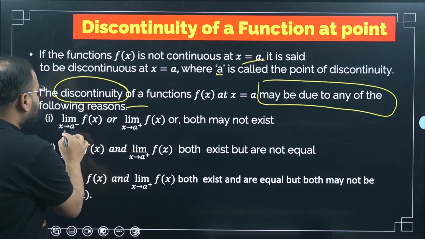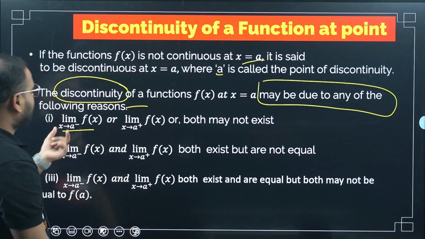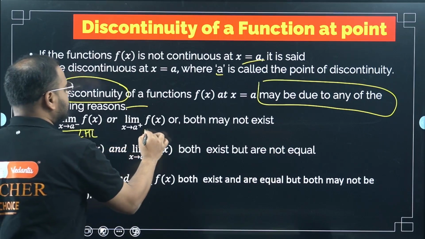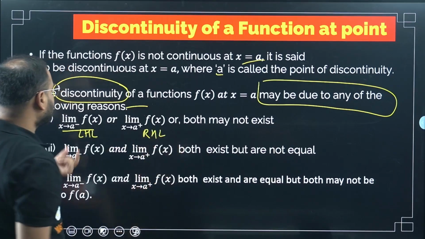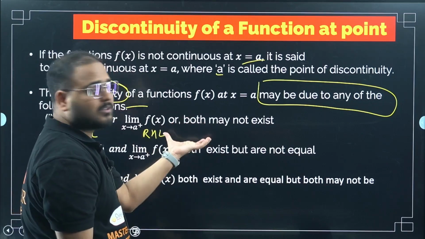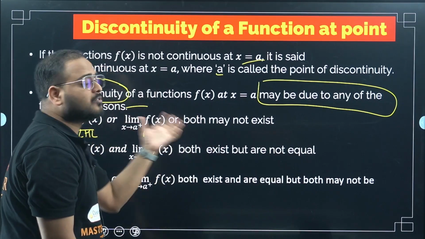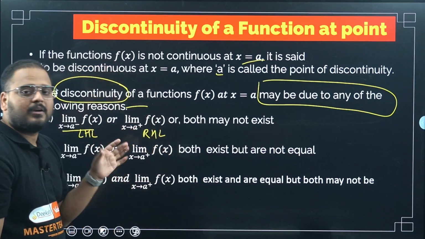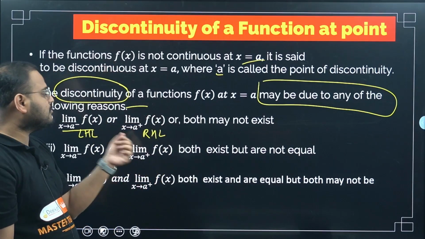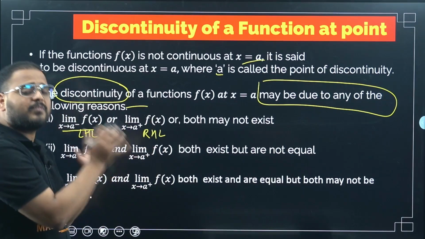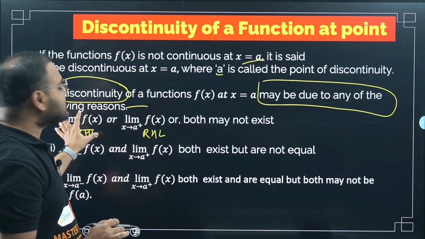Okay, the limit of the function is there. This is my LHL. This is my RHL. So this or both may not exist. Meaning my left hand limit does not exist, or my right hand limit does not exist. When I'm trying to find the left hand limit, it is not existing in nature. So either this is not existing, or this is not existing, or both of them are not existing. Correct?